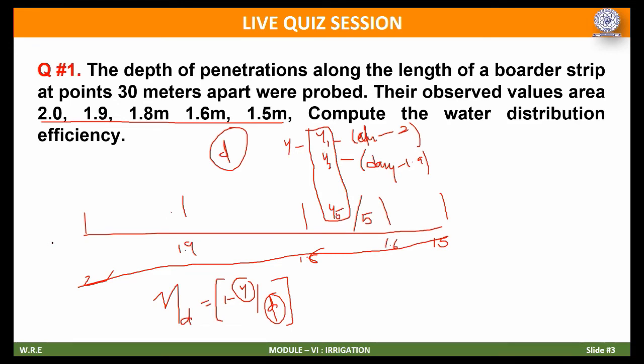I don't have the D values and Y values with me. I have the final efficiency values. So please calculate the efficiency and let me know. I will wait for you. No problem with that. Meanwhile, I will also do my parallel work, I have other work to do.